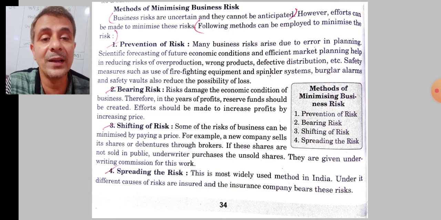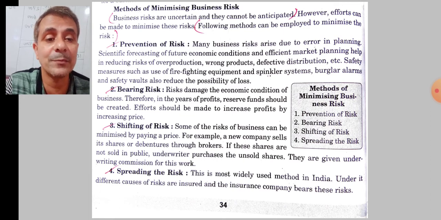That means here an example is given that generally a company sells shares and debentures through a broker, but if those shares and debentures are not sold out in the market, then the underwriter may purchase those shares and debentures and thereby reduce the risk of the business.